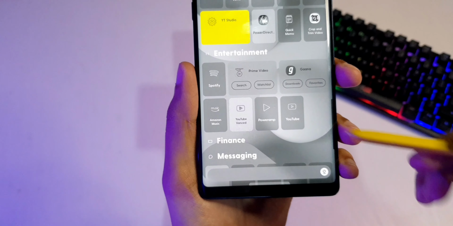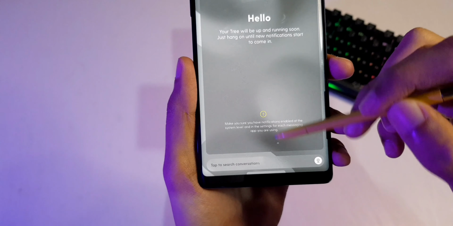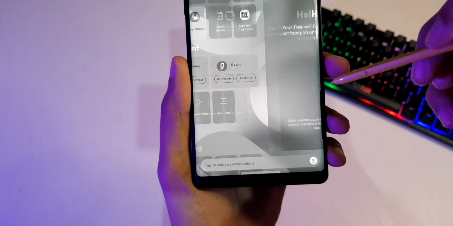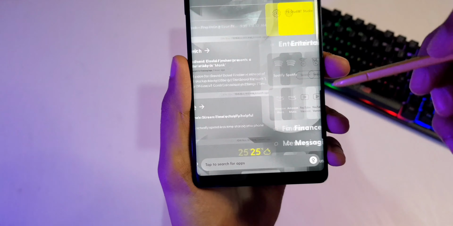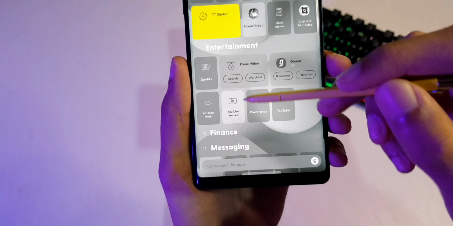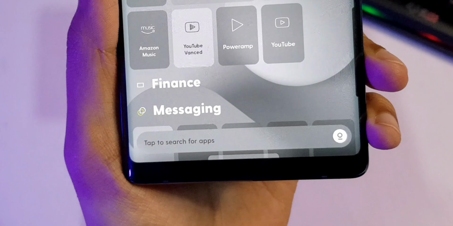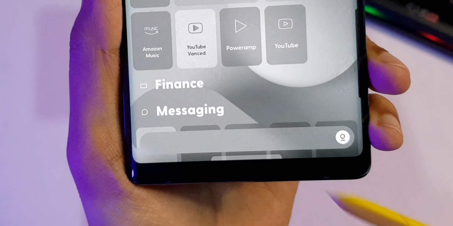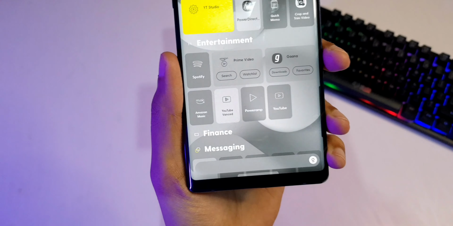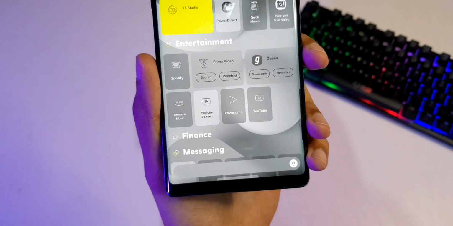Cool. And now that the tree feature is also working, this search bar will be universal for all the 3 screens. Here you can search for your conversations, you can search for the apps as usual, and of course, this is the root, so you can search for any commands. The one thing I didn't notice was that this text here disappears after a while, so it leaves the area nice and clean. See that? That's pretty nice. These small things usually go unnoticed, but when you do notice them, they end up being pretty cool.